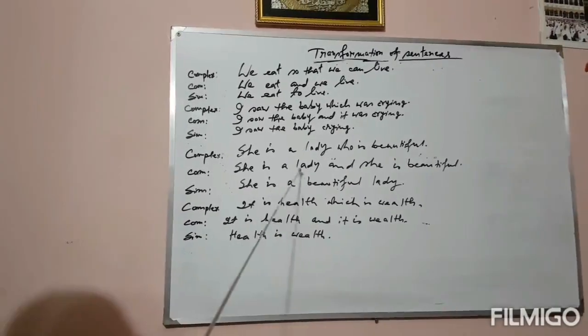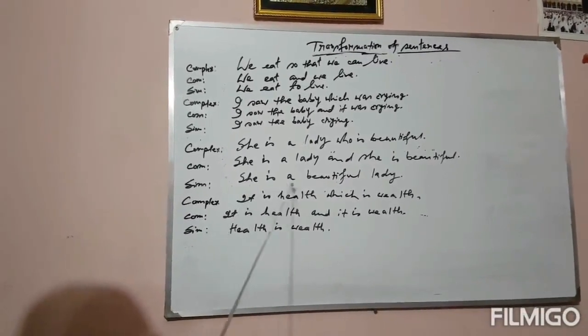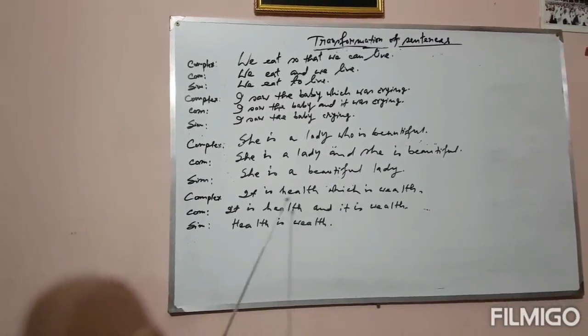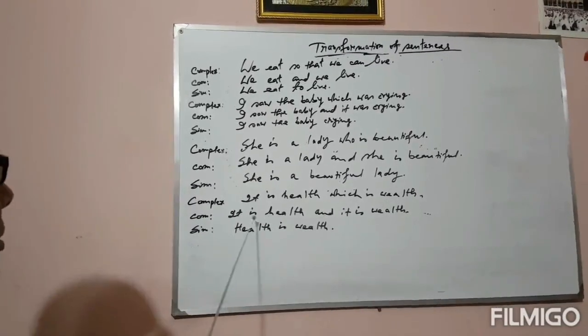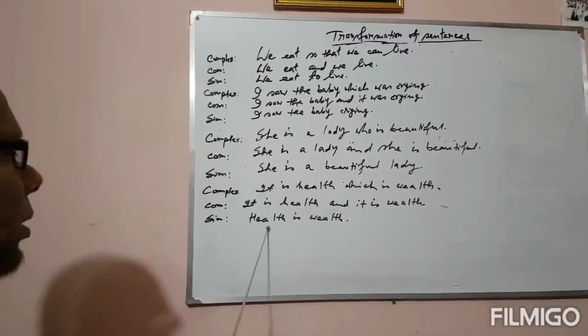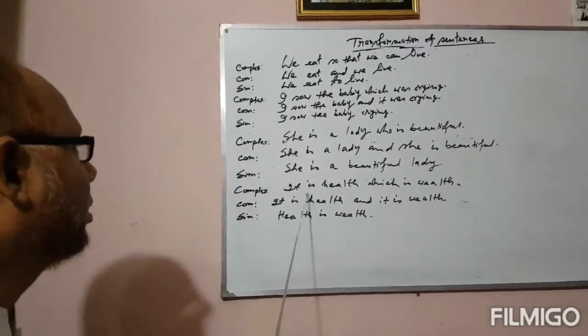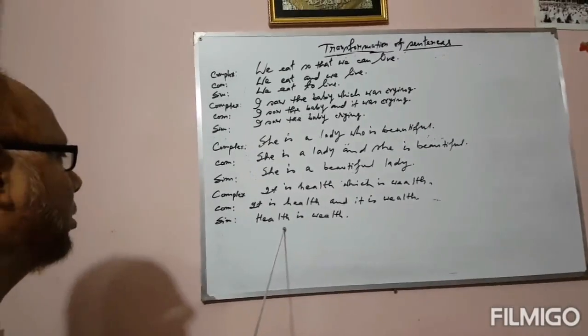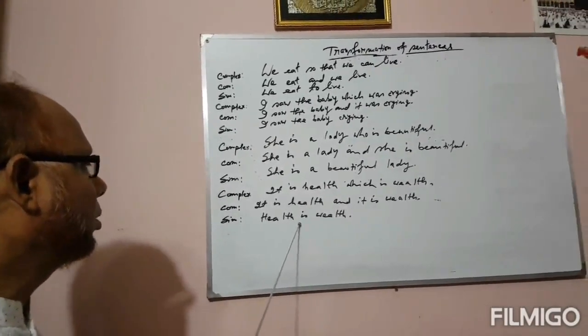Compound: she is a lady and she is beautiful. Simple sentence will be she is a beautiful lady. Again, it is health which is well. Similarly, it is health and it is well, and health is wealth in the simple sentence, because this sentence has been formed with be verb with the subject.